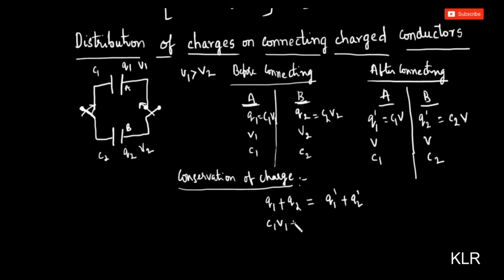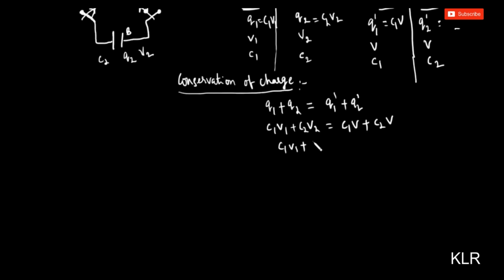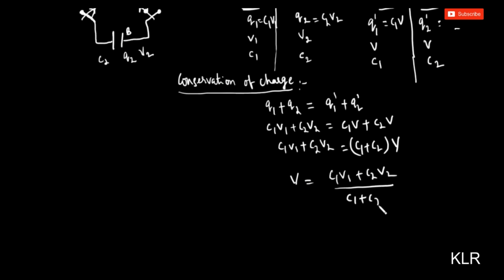So C1 V1 plus C2 V2 is equal to C1 V, Q1 dash is C1 V plus Q2 dash is C2 V. So we can write C1 V1 plus C2 V2 is equal to C1 plus C2 into V, which we can write V is equal to C1 V1 plus C2 V2 by C1 plus C2.